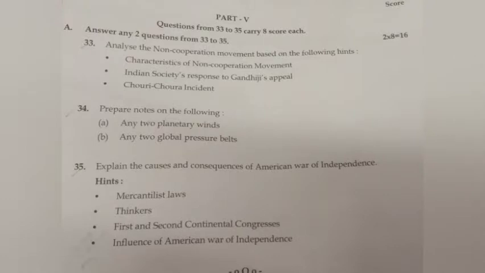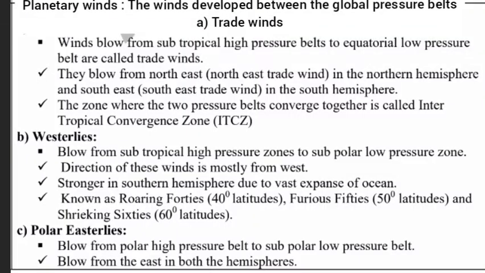34. Prepare notes on the following. A. Any two planetary winds. B. Any two global pressure belts. Answer. Planetary winds. The winds developed between the global pressure belts.